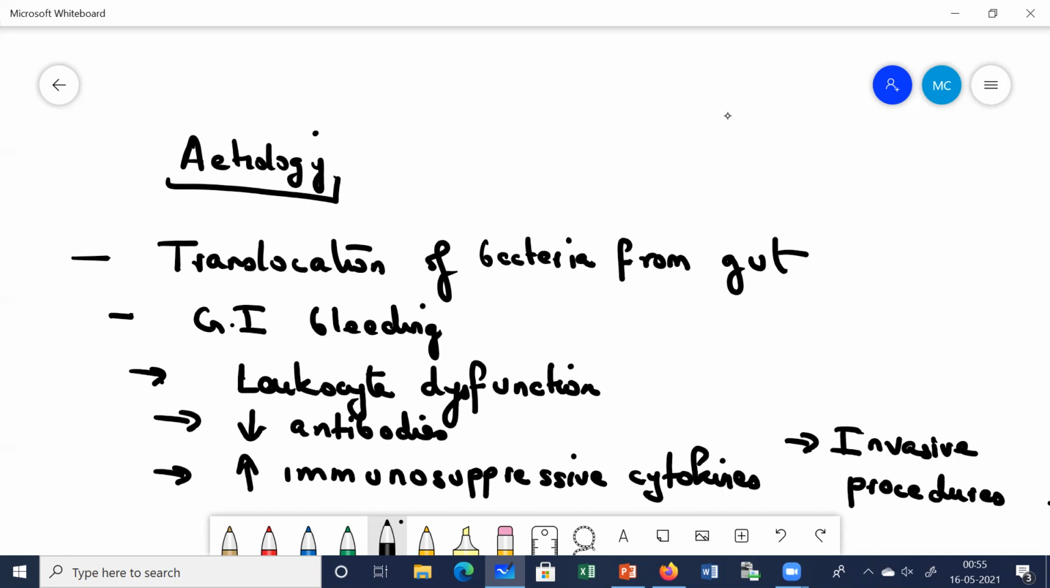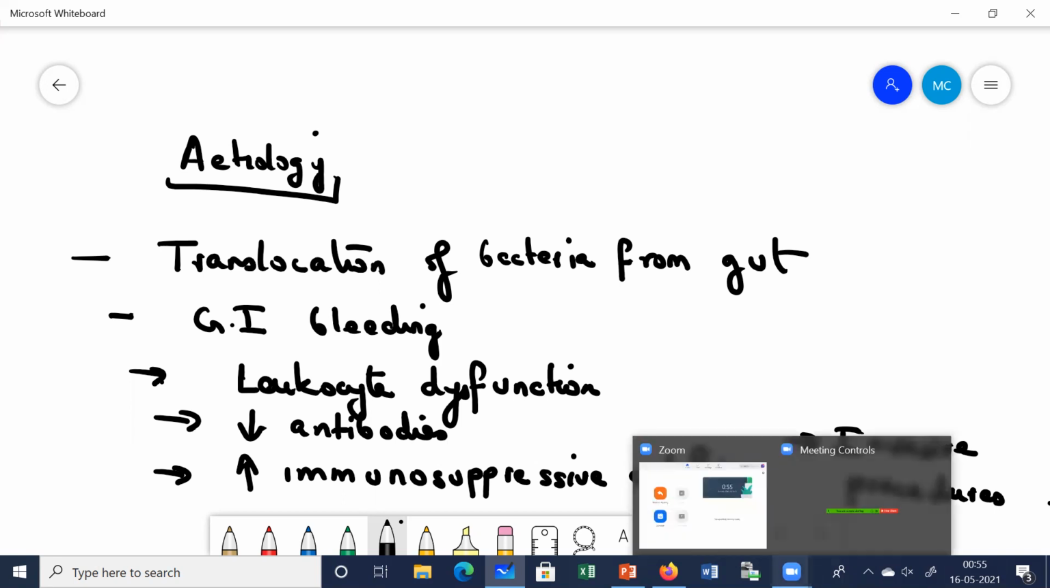Okay, what else? There are certain invasive procedures also. Invasive procedures can also cause it, like endoscopy or TIPS. Or if there are any indwelling catheters, venous catheters, urinary catheters, they are also sources of infection. Clear? Okay. Next, this is about the etiology portion.